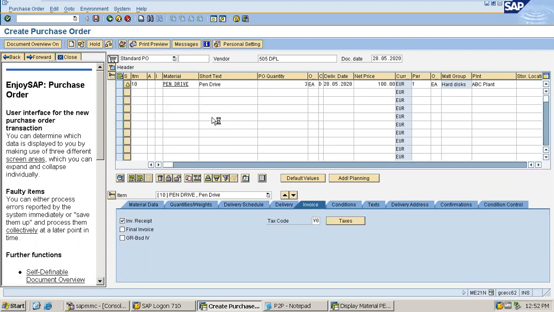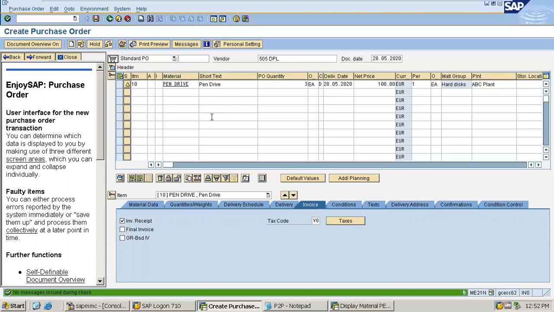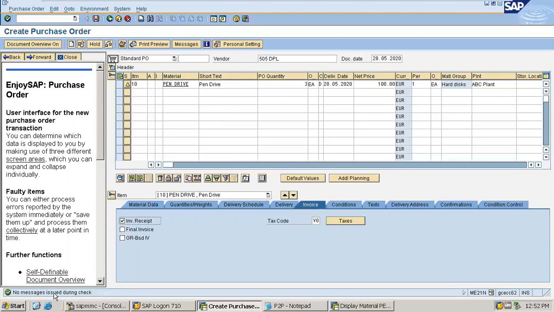Now it will take a bit of time, and then it will give me the message whether it has any error or not. And if it doesn't have, then it will show me a message that it doesn't have any error. No message issued during check, that means it is fine. Now I'll just click on the save button, and the purchase order will be saved. I have clicked on the save button.